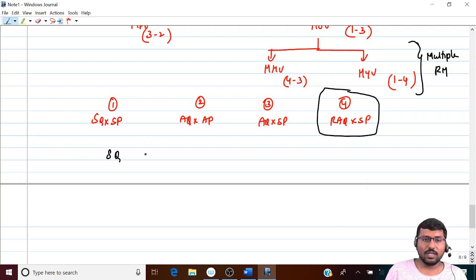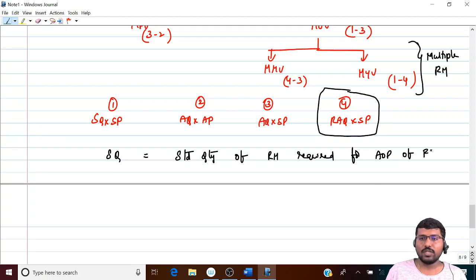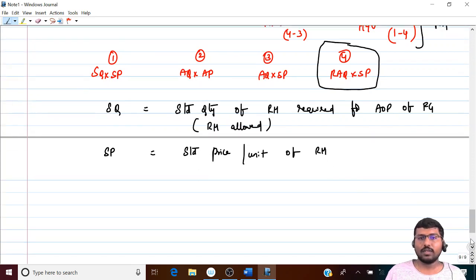SQ. What is SQ? Any guesses? Standard quantity of raw material required for actual output of finished goods. If I write actual output also, it's done because output is nothing but finished goods. So if you want me to simplify this, it is nothing but raw materials allowed. Next, SP. Standard price per unit of raw material. You got this?